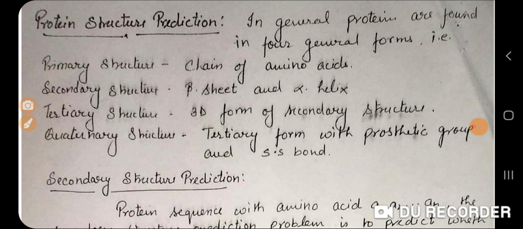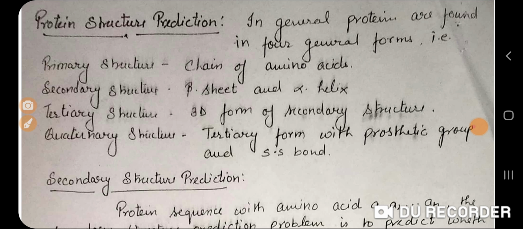So how does the binding of amino acids take place, how do they join together? The carboxylic group, COOH group, of one amino acid will attach with the amino group of another amino acid. So NH2 will bind with COOH.